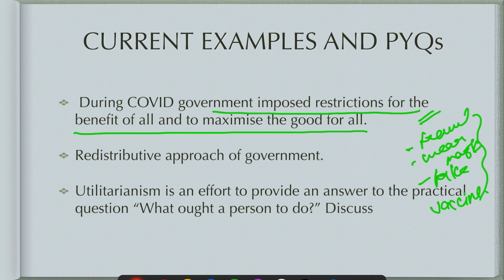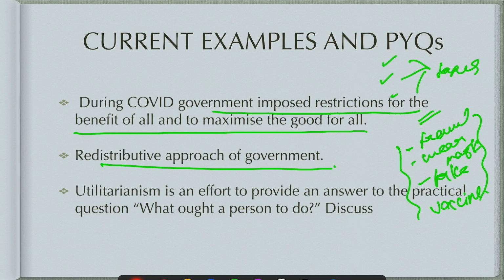All these things are being done to maximize the good, so all these things are based on the principle of utilitarianism. Then the redistributive approach of the government, where you are taking taxes and distributing them in welfare schemes, that is maximizing the greatest good for the greatest number of people.